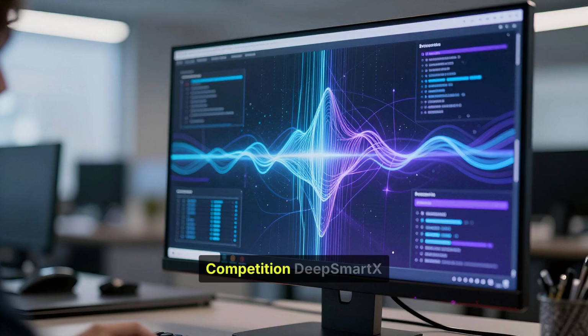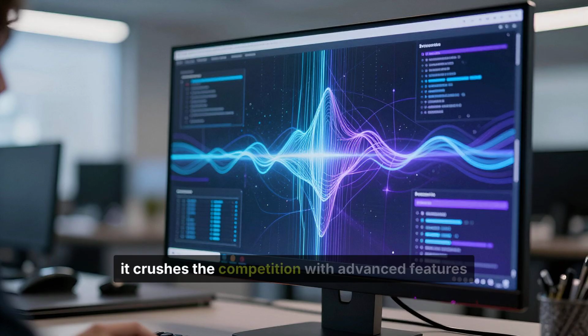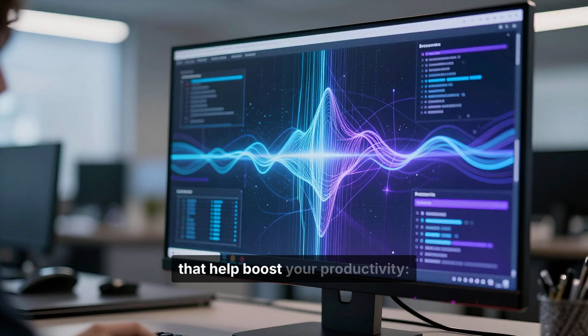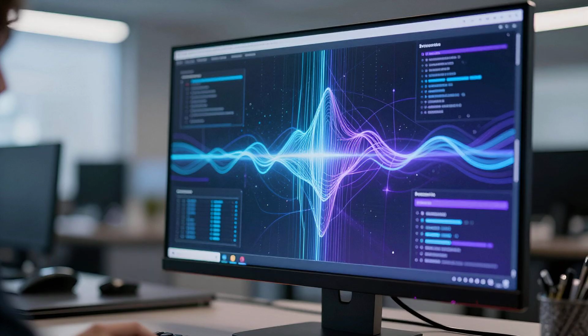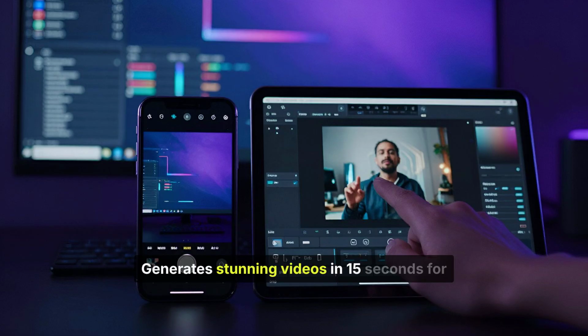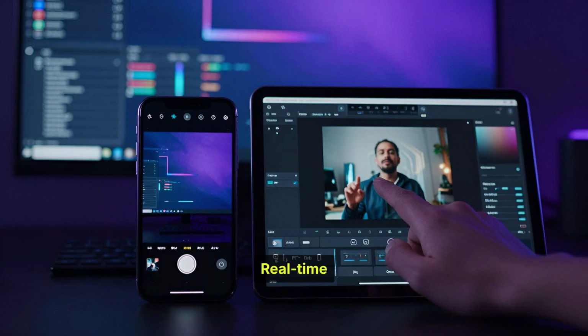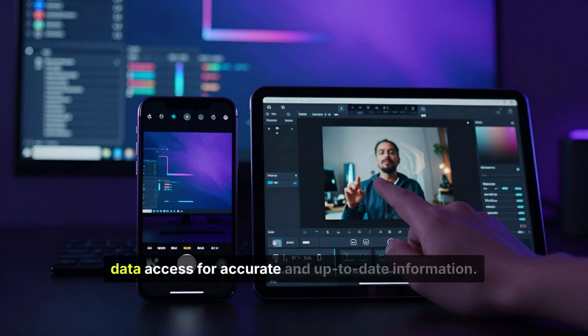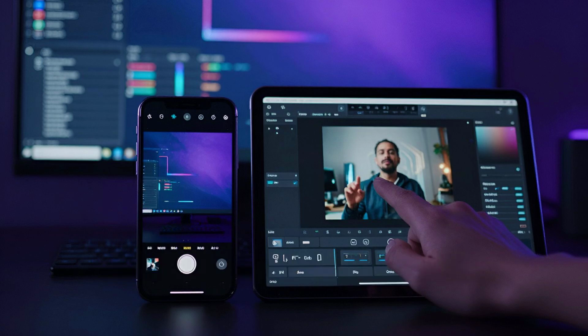Features that outshine the competition. DeepSmartX isn't just about avoiding common pitfalls, it crushes the competition with advanced features that help boost your productivity. Generate stunning videos in 15 seconds for your social media needs. Creates and edits images with a built-in editor in just one click. Real-time data access for accurate and up-to-date information.